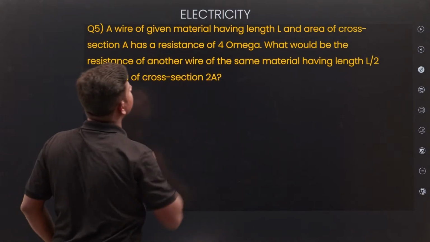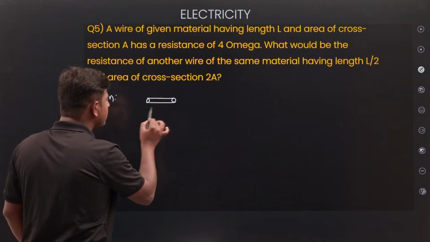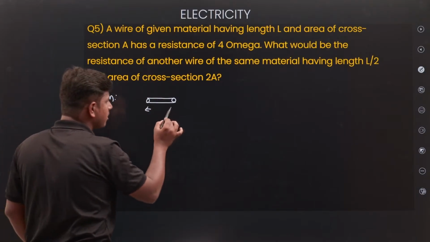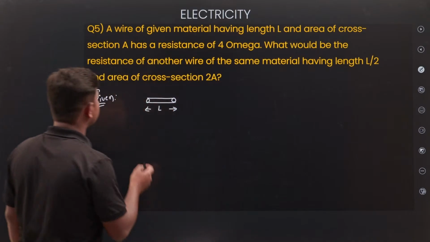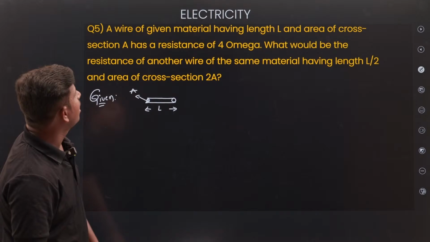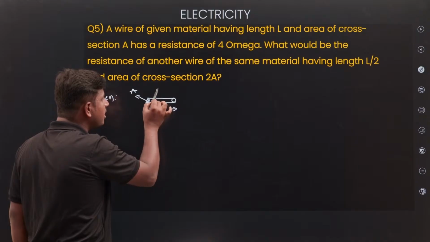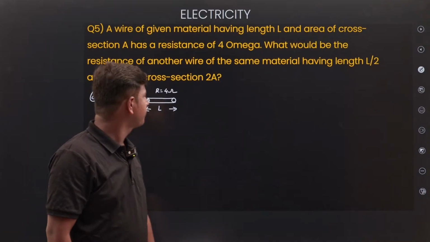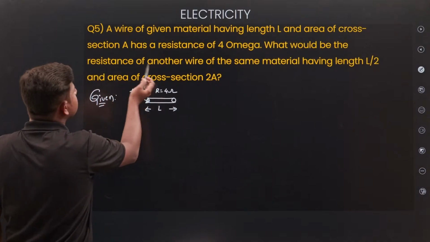See, a wire of given material having length L. So let us take a wire. I am taking the given information only, what is mentioned in the problem. The length will be L, and area of cross section A is there. And how much resistance is there? Resistance of this given material is 4 omega.